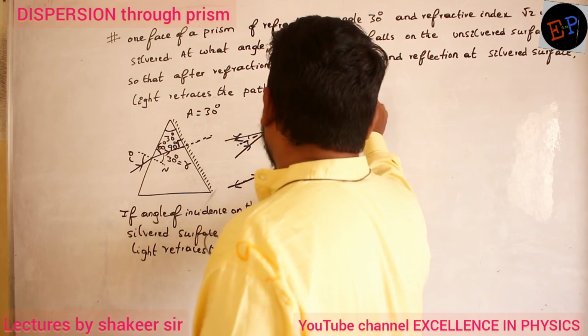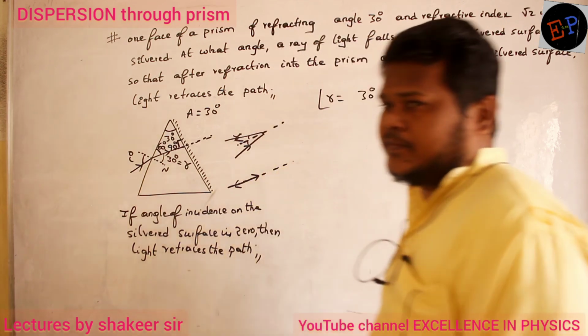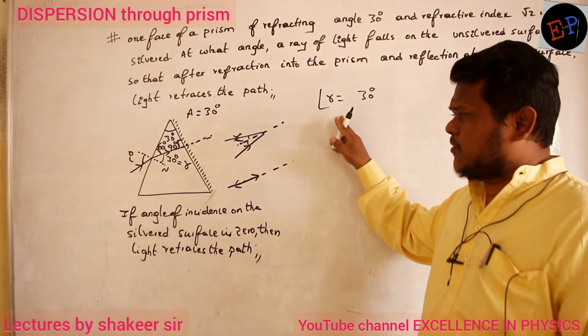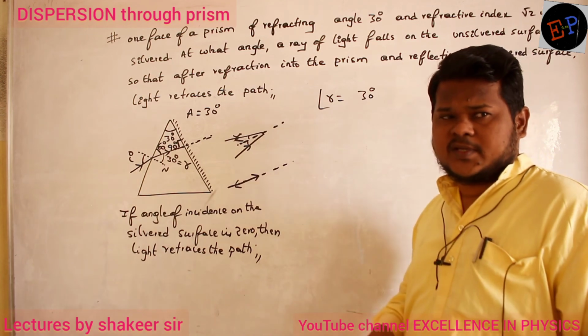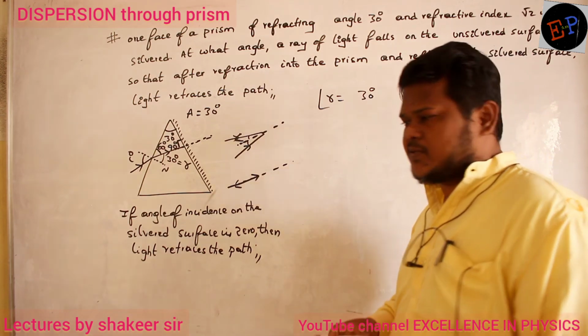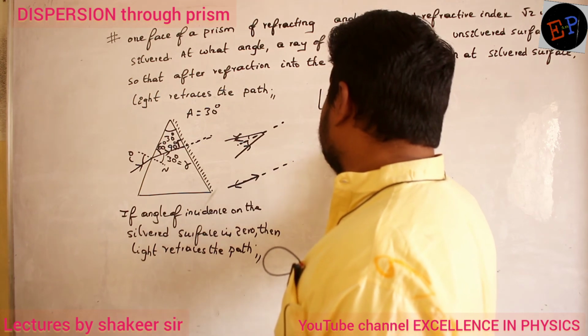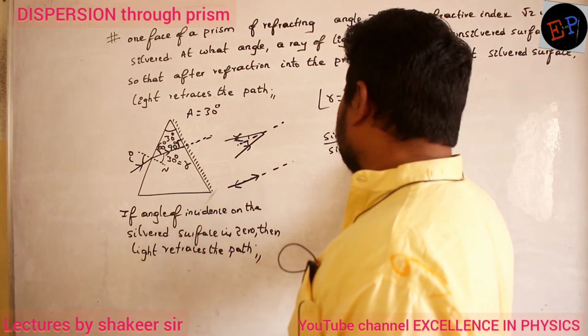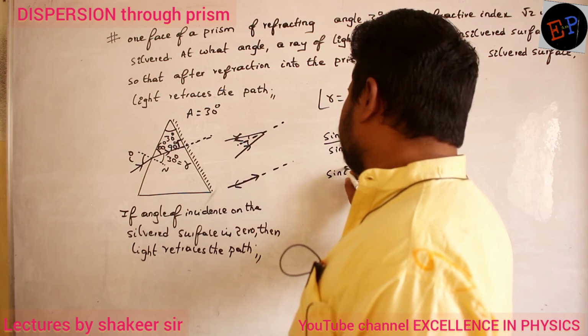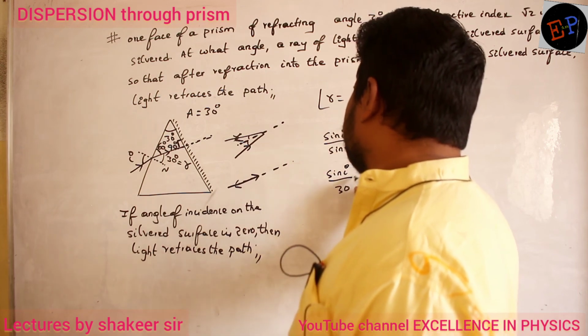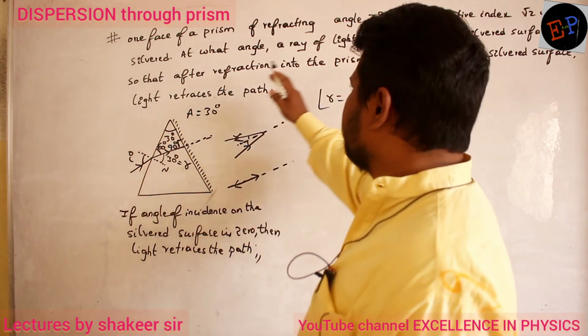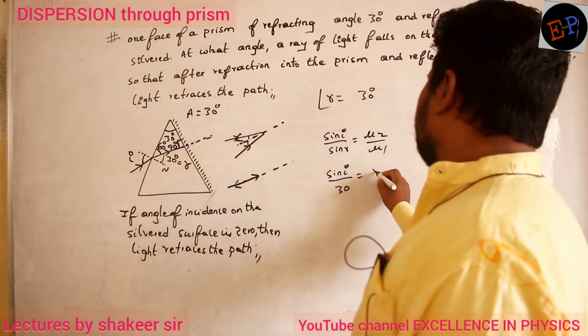The angle of refraction is how much? 30 degrees. Clear? So once I have calculated the angle of refraction, can't I calculate the angle of incidence? How? Snell's law. So use Snell's law again. sin i divided by sin r is equal to mu 2 divided by mu 1. So sin i divided by sin 30 is equal to mu 2, the refractive index of the prism, root 2, divided by mu 1.